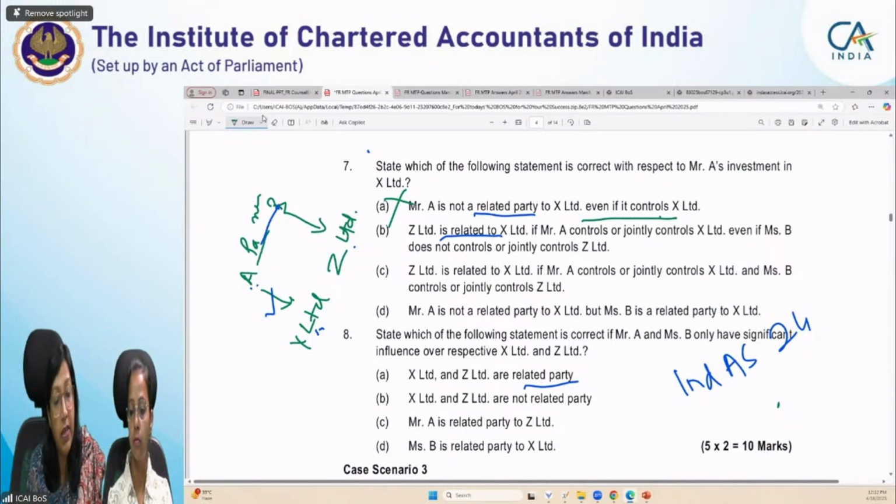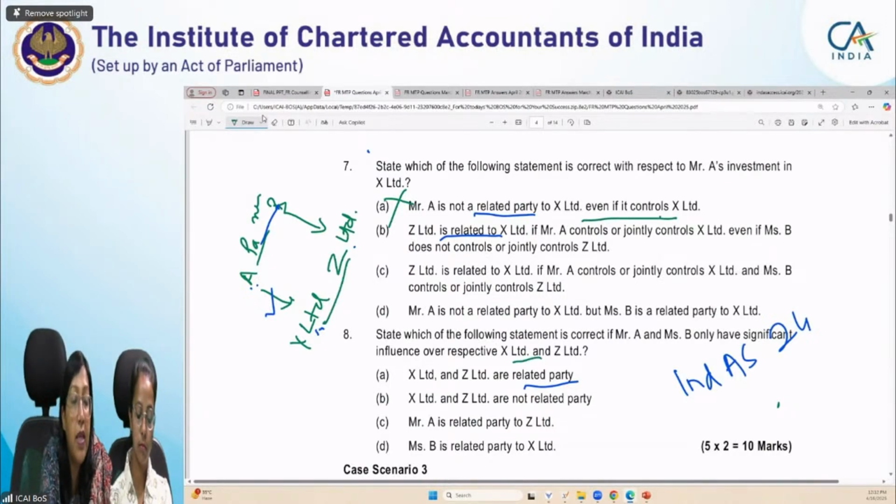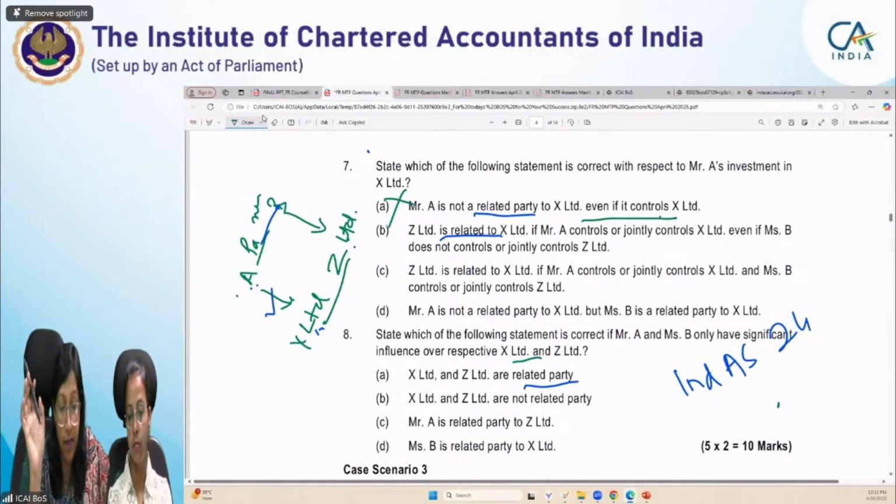State which of the following statement is correct if Mr. A and Miss B only have significant influence over respective X limited and Z limited. तो X limited and Z limited are related party? No, क्योंकि यहाँ तो significant है. और ये आपस में कैसे होंगे? जब इनके कंट्रोल नहीं है तो ये नहीं हो पाएगा. बी का कंट्रोल नहीं है तो ए नहीं आएगा, ए का कंट्रोल नहीं था एक्स लिमिटेड पे, इसलिए बी से भी रिलेशनशिप नहीं आती. X limited and Z limited are not related party definitely, क्योंकि कंट्रोल नहीं है तो they both are not related party.